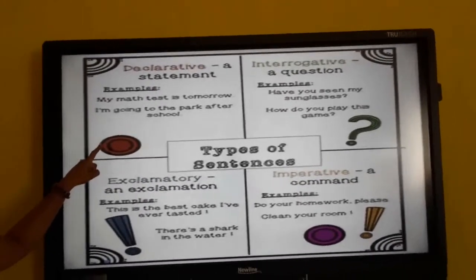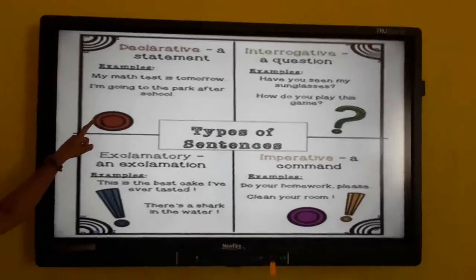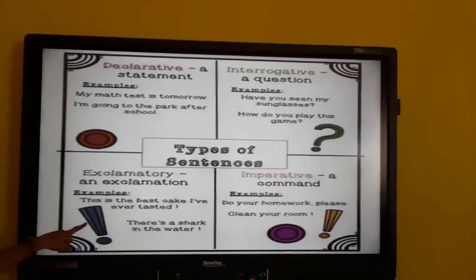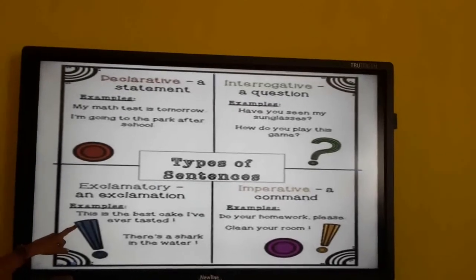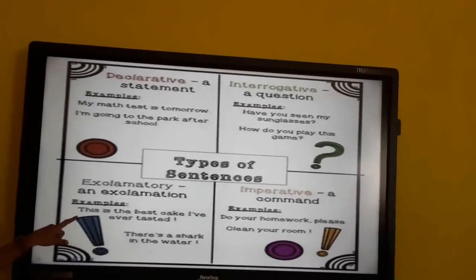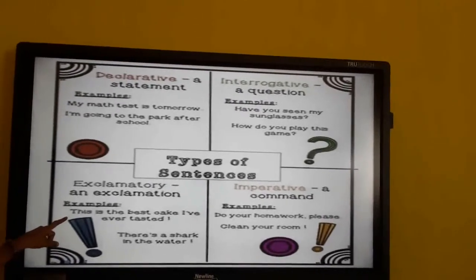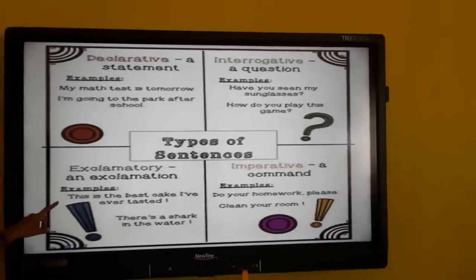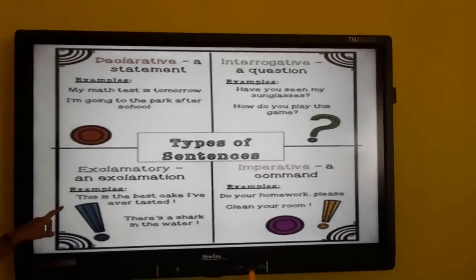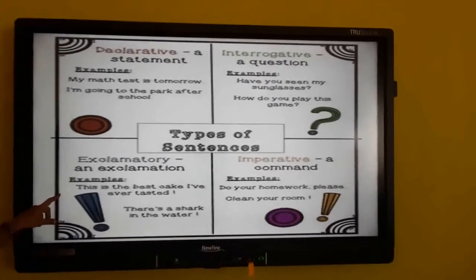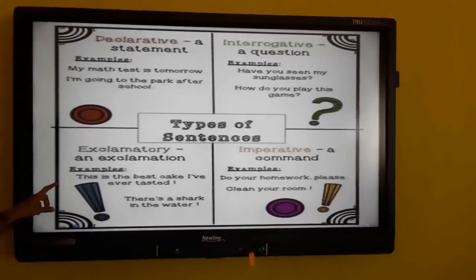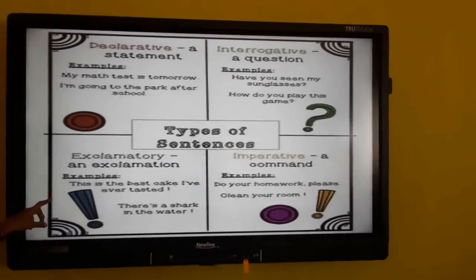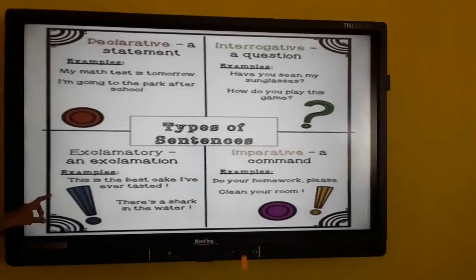We use full stop after the declarative sentence and imperative sentence. This is the exclamatory mark. We use the exclamatory mark at the end of the sentence or after the interjections. Interjections will be used in the exclamatory sentences. Interjection means nothing but alas, oh, wow, like that.